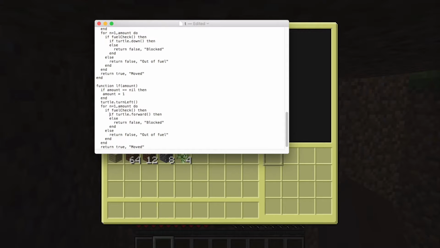We go forwards. If we move forwards, completely fine. All's good. If the forwards fails, then we want to turtle dot turn left. We want to turn left before we give it the error.